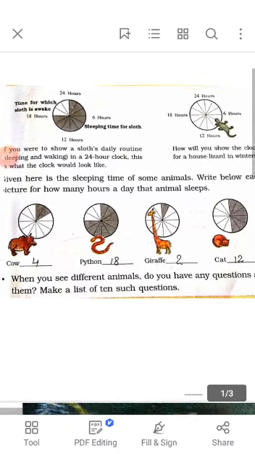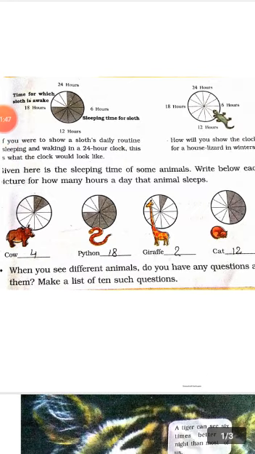You are watching how many parts of the fraction are black. 9 parts of the fraction are black. 9 twos are 18. It means the sloth sleeps 18 hours a day, and he wakes for only 6 hours. After that we will read about the lizard's sleeping time. The lizard sleeps the whole day, meaning it sleeps 24 hours a day, because during winter it goes to a warm place and keeps sleeping.